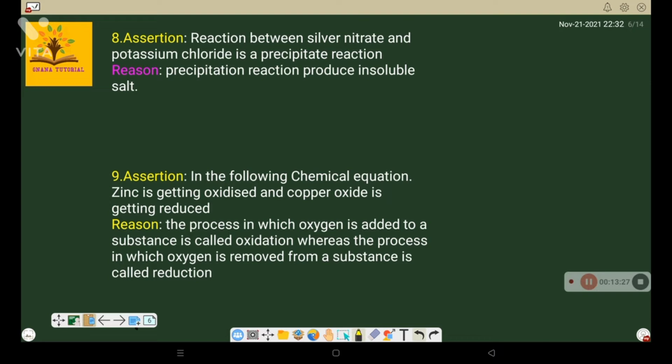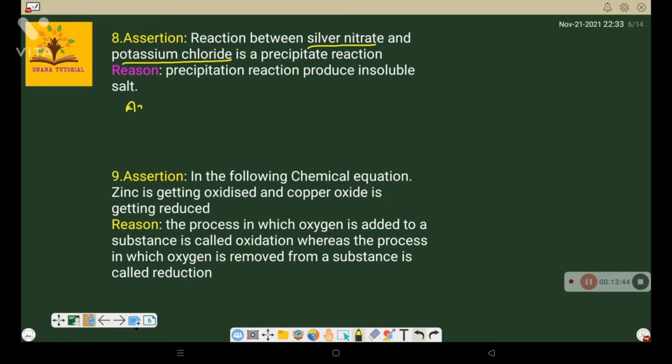Assertion: the reaction between silver nitrate and potassium chloride. This is a very important reaction. It is a precipitate reaction. For example, we'll see that reaction now.